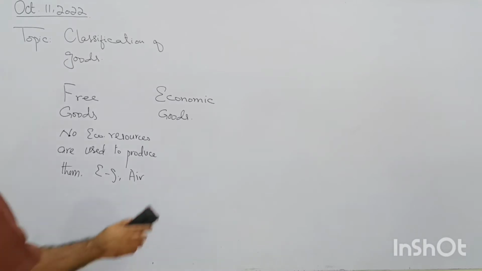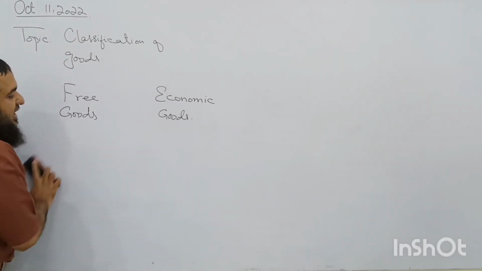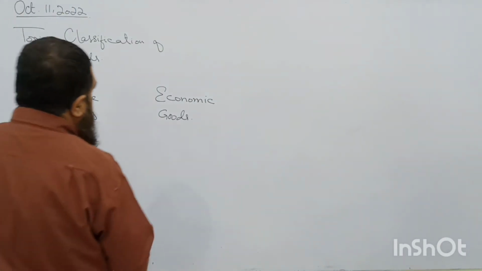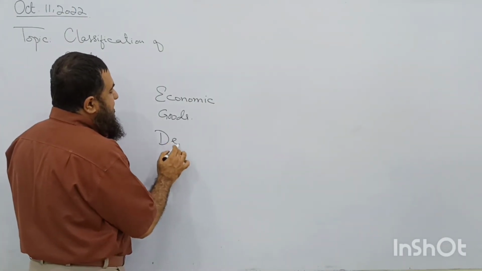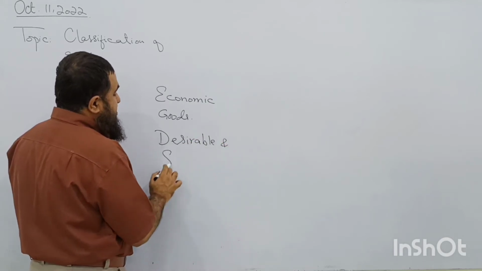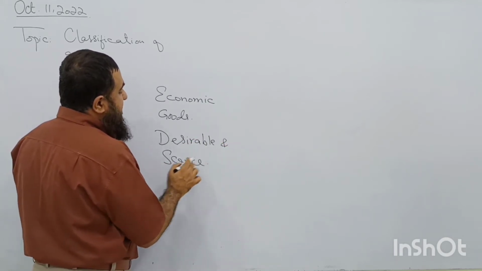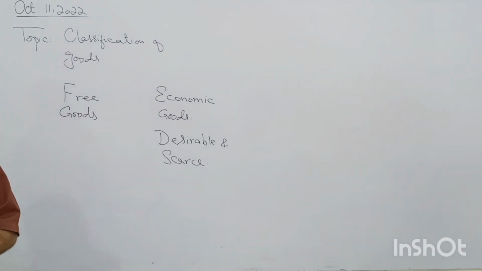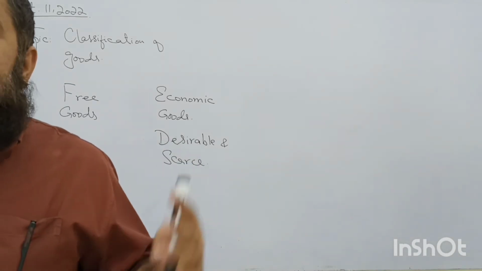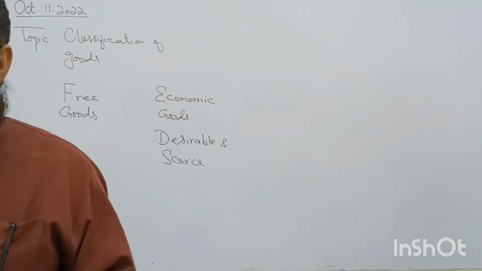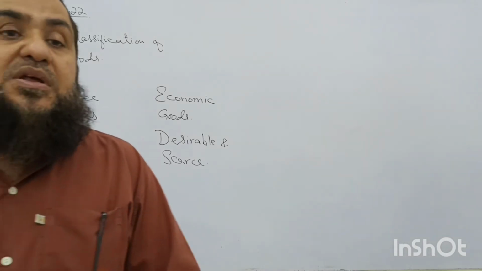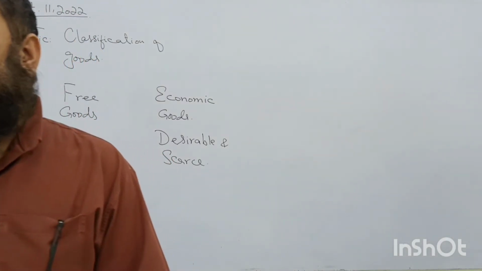Okay. Now what are the economic goods? These are the goods and services which are desirable and scarce. Okay? They are desirable and scarce. How scarce they are, how limited than the desires of the people, that will determine the value of that economic good.